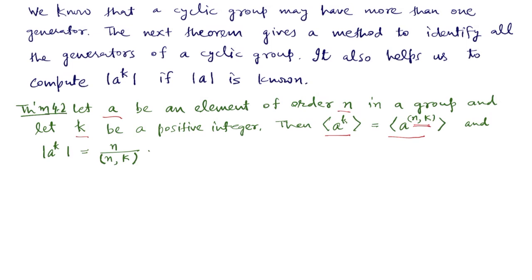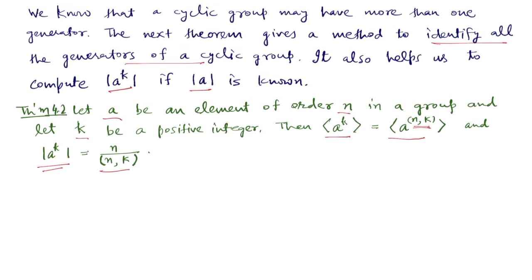It also says that the order of a to the power k is equal to n divided by the GCD of n and k. This theorem gives us a method to identify all the generators of a cyclic group, and it also helps us to compute the order of a to the power k when the order of a is known.